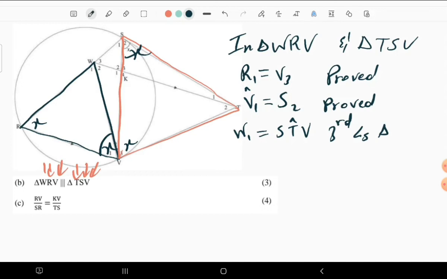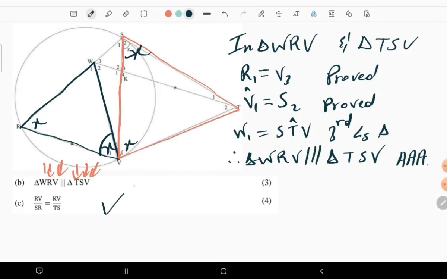Wow, that's lovely. On that note, you can conclude: therefore, triangle WRV is similar to triangle TSV. Reason: we have proved all the corresponding angles to be equal to each other. Now, let's move to the next question.